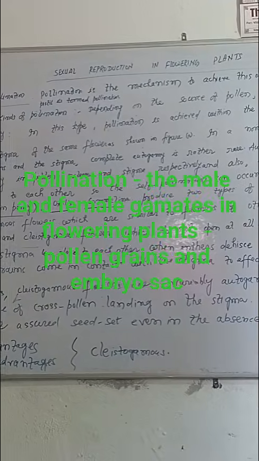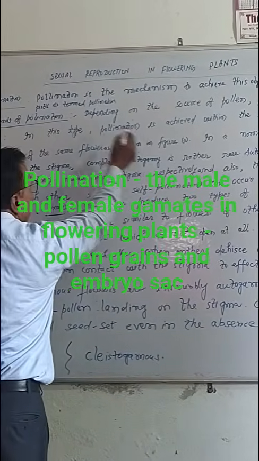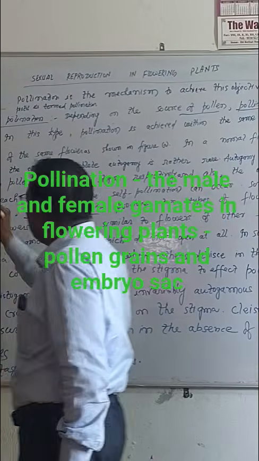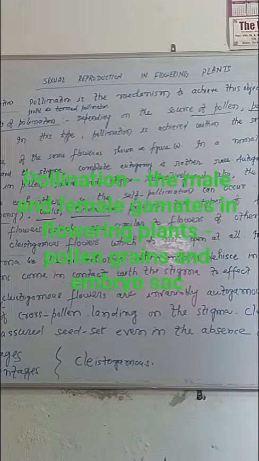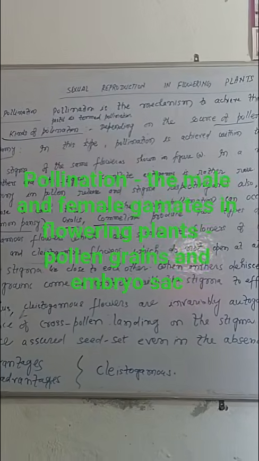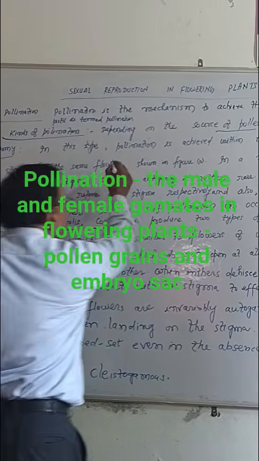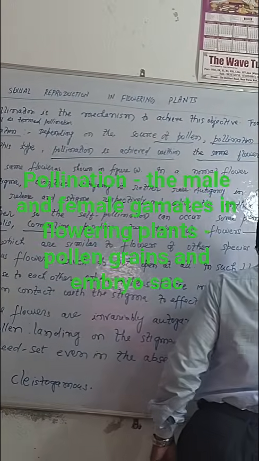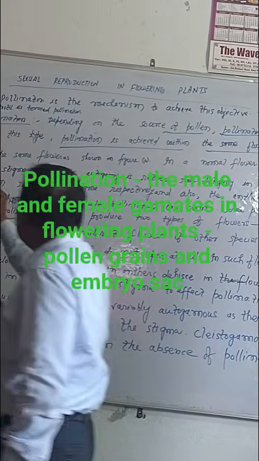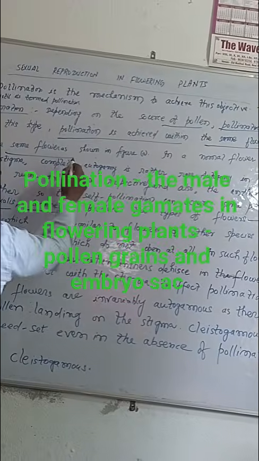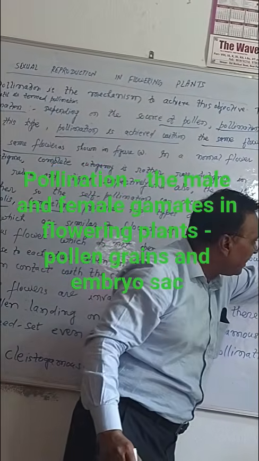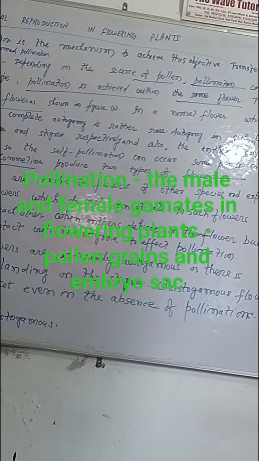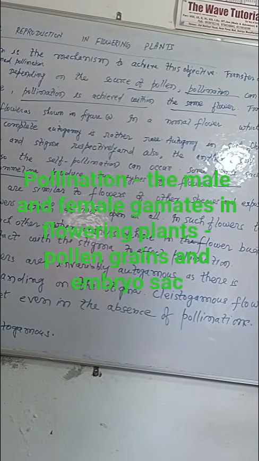There are three kinds of pollination depending on the source of pollen. Pollination can be divided into three types. One is autogamy. Auto means self. In this type, pollination is achieved within the same flower. Transfer of pollen grains from the anther to the stigma of the same flower, as shown in this figure, is known as autogamy.